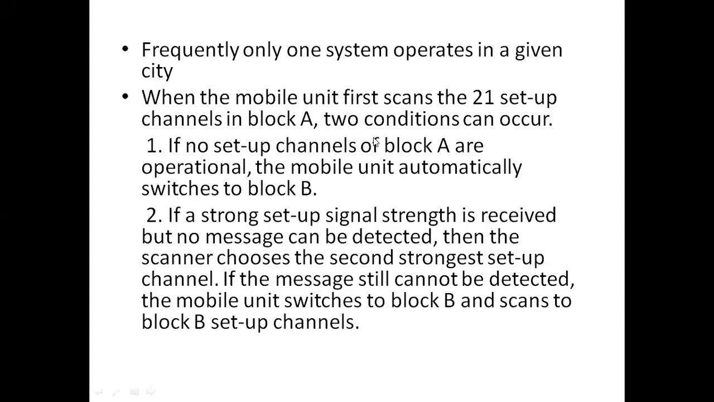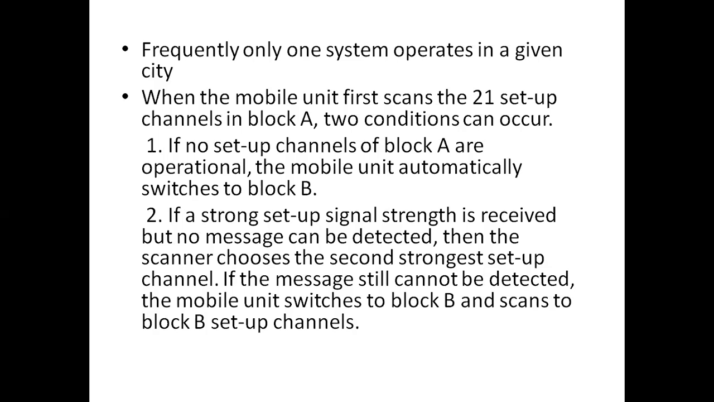And in the second case, if a strong setup channel or strong setup signal strength is received, but no message can be detected, then the scanner chooses the second strongest setup channel. And if the message still cannot be detected, the mobile unit switches to block B and scans the setup channels in block B. Okay. So in the second case, it receives the strongest setup channel. That means a strongest signal strength is received by the mobile unit, but no message can be detected.